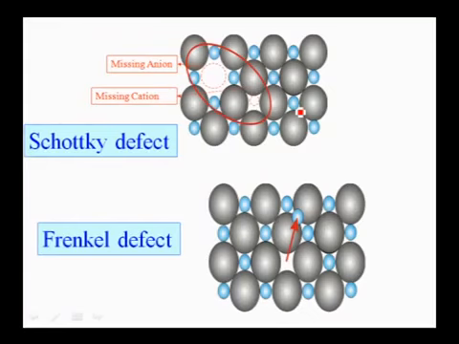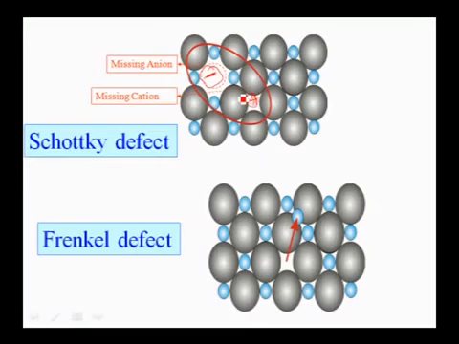Coming to stoichiometric defects in ionic compounds, there are mainly two types, Schottky defects and Frenkel defects. In case of Schottky defects, equal numbers of cations and anions are missing from the lattice. So let us assume this is a negative particle which is the larger one, and this is the positive particle which is the smaller one. And here these two particles, the negative particle and a positive particle, are missing from the lattice. As a result, there is no change in the stoichiometry of the lattice, and overall electrical neutrality is also maintained here. So this type of defect is called Schottky defect.